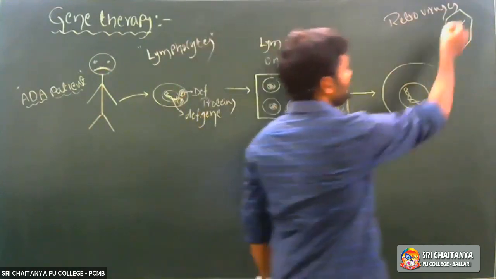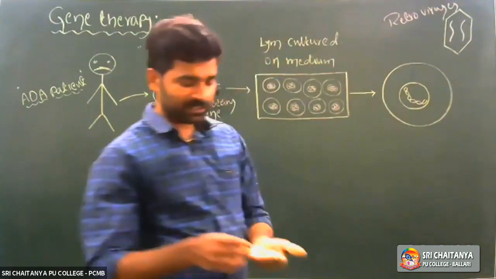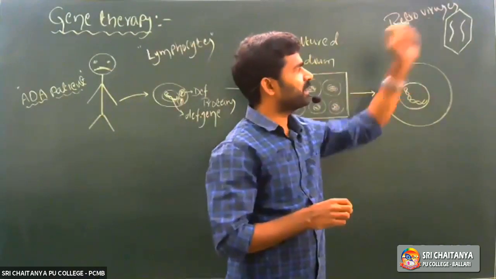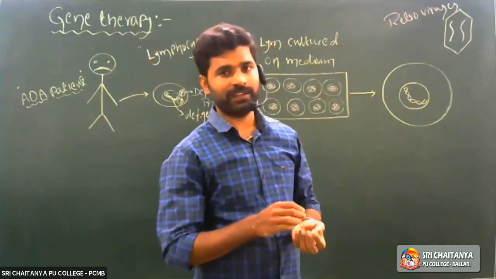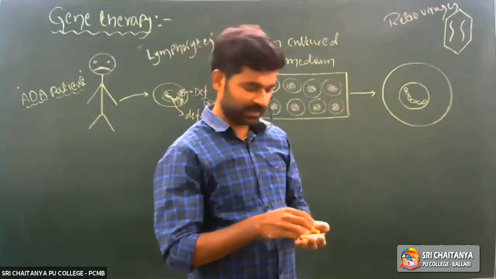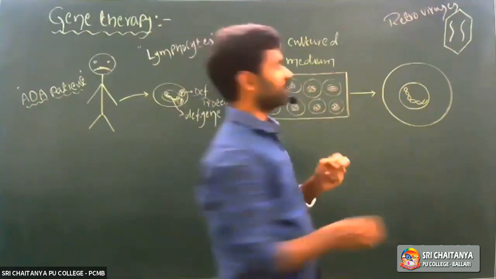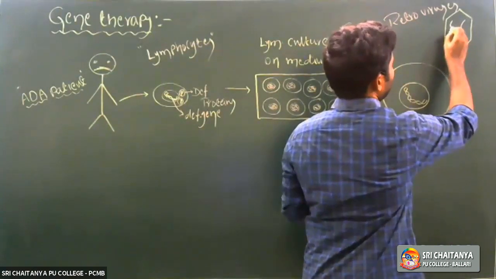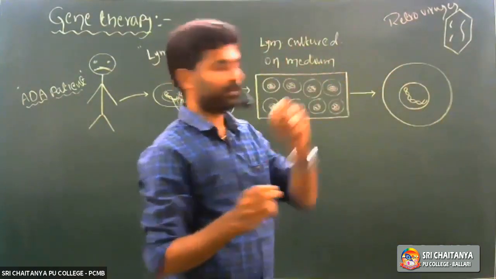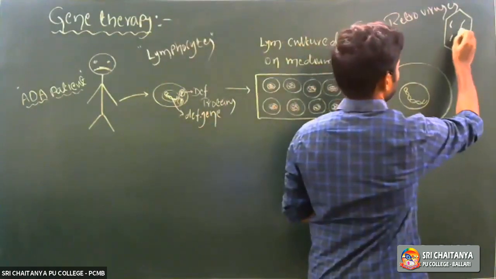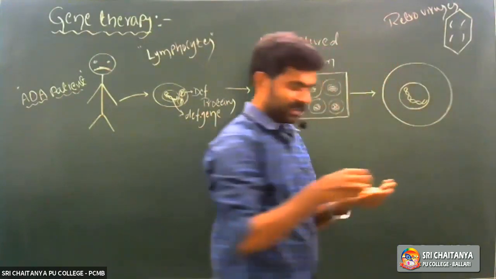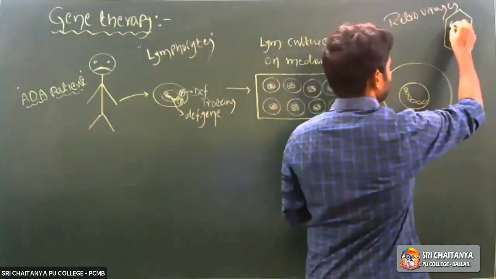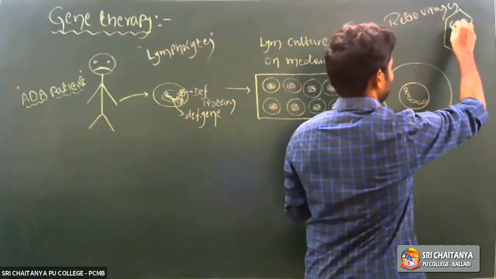Right. Then, now come to the retrovirus genetic material. What is the retrovirus genetic material? Listen carefully. Retrovirus genetic material is single-stranded RNA. Am I right? Single-stranded RNA. How many molecules are there? Two molecules. So two molecules of single-stranded RNA. In that, the disease-causing genetic material is removed, so the disease-causing genetic material is replaced by the ADA gene.